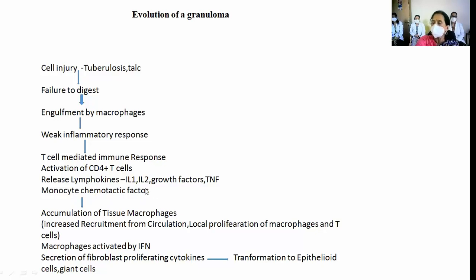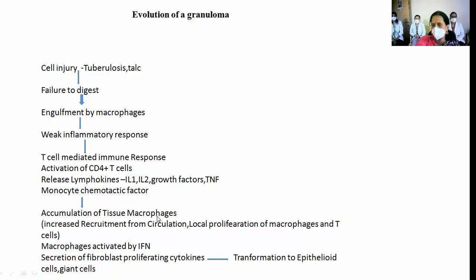What does it do? It attracts by chemotaxis, so there is accumulation of tissue macrophages. Where do macrophages come to the tissue from? They are the blood monocytes. Blood monocytes in tissues we call macrophages. Because of the monocyte chemotactic factor, there is recruitment of a large number of monocytes from circulation.